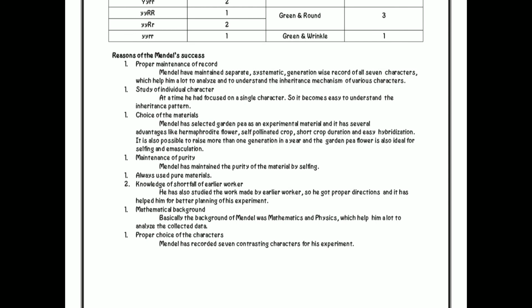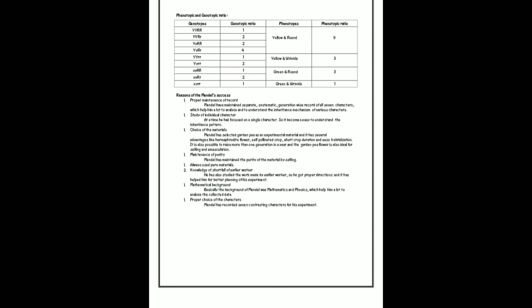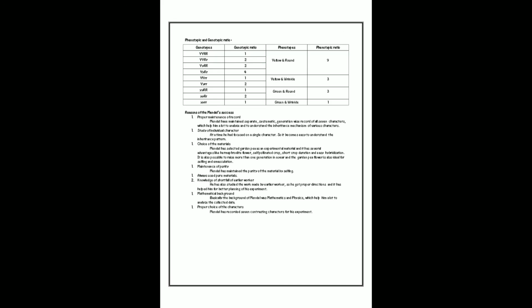Then knowledge of the shortfalls of earlier workers. Then mathematical background, that is, basically the background of Mendel was mathematics and physics, which helped him a lot to analyze the collected data. And then proper choice of characters. Mendel recorded 7 contrasting characters for his experiment, and that is all about Mendel's laws of heredity.